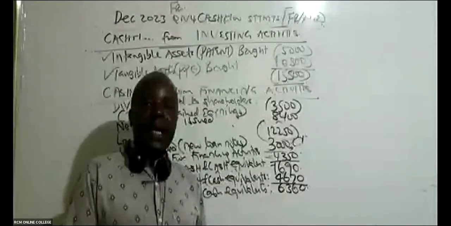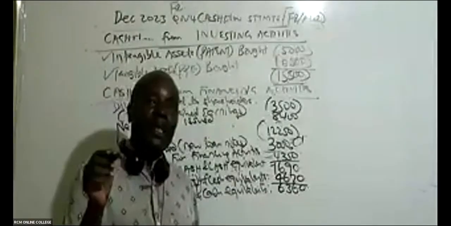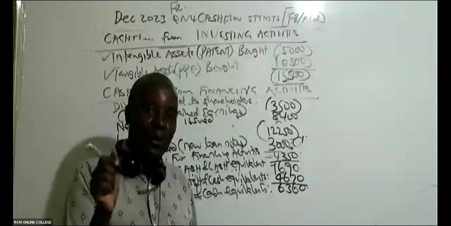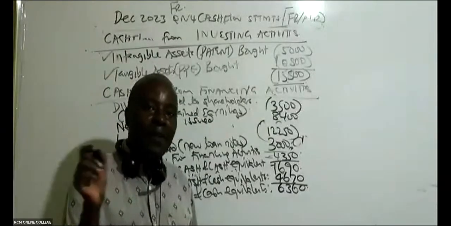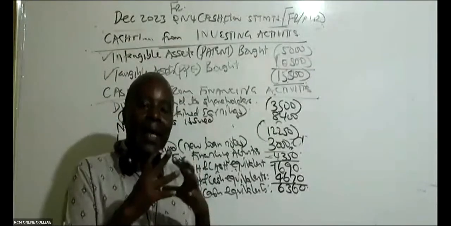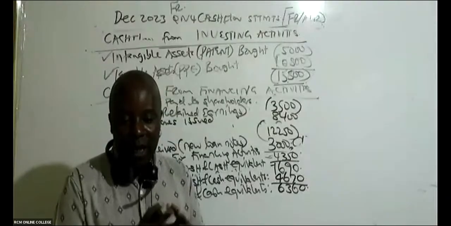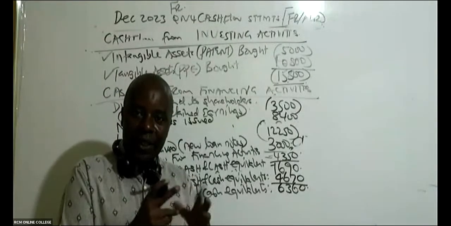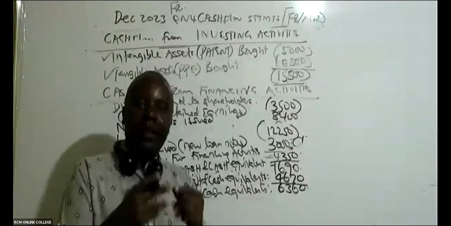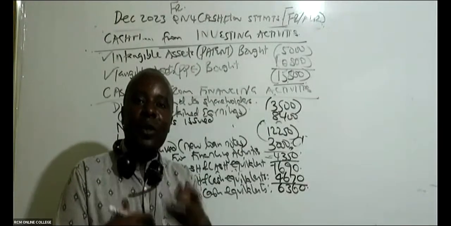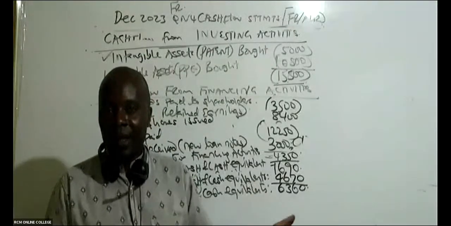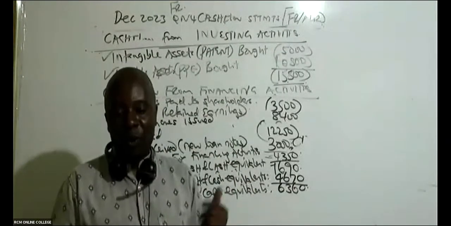So remember cash equivalents, for example, you go to your current assets and see things like fixed deposits. We have things like short-term investments. All those you will add up with your cash. Cash equivalents are basically those assets that you can liquidate very fast, like the fixed term deposits, you can go and liquidate like that.